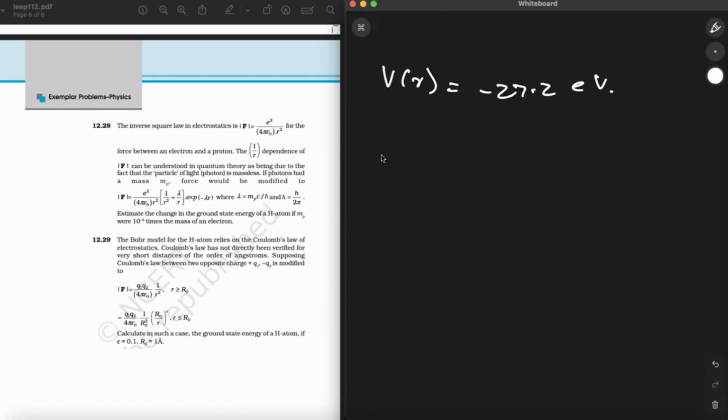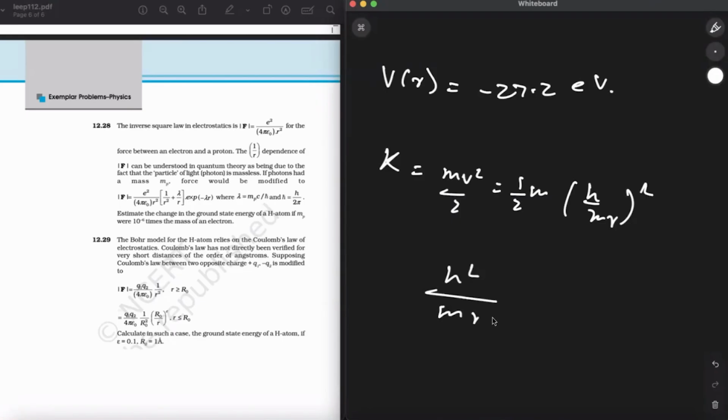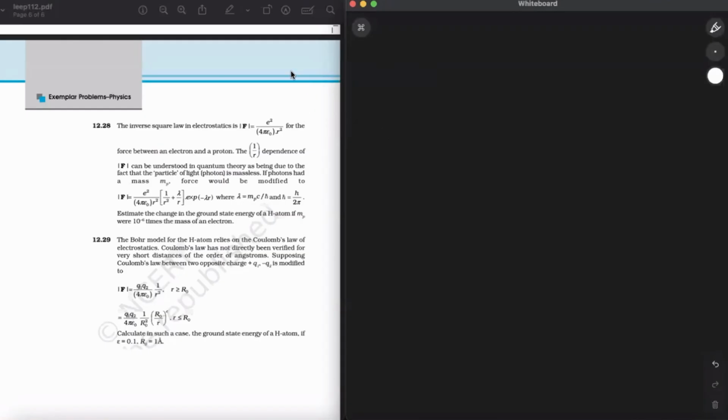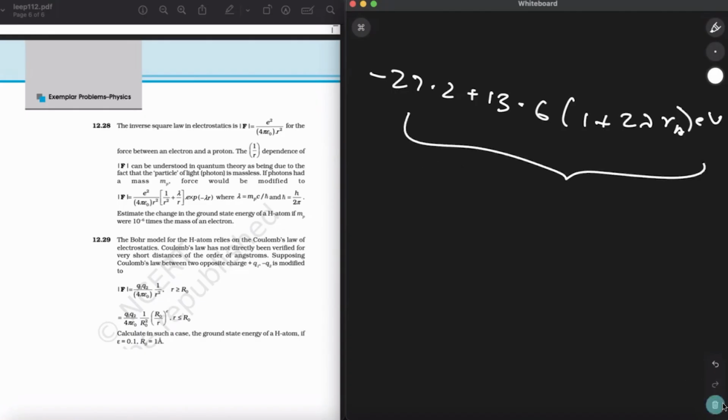Now the kinetic energy K can be written as mv squared by 2, and half m times h upon m r, whole squared. So it can be written as h squared upon 2 m r squared. And solving for this, I'm going to get 13.61 plus 2 lambda r_a. Alright. So the total energy can be written as minus 27.2 plus 13.61 plus 2 lambda r_a electron volts. So if you solve for this, you will get the answer for this question.